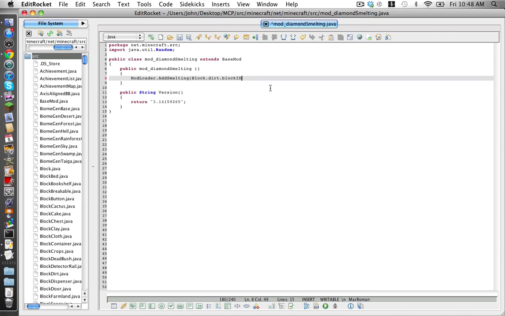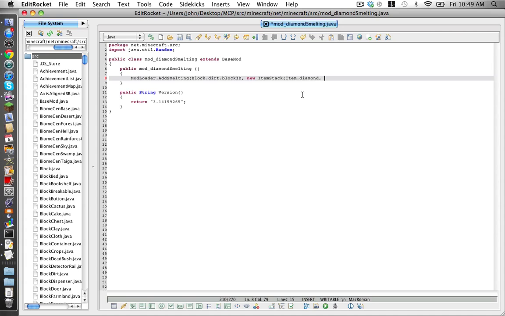Make sure it's a lowercase b, and then you want to type comma space new item stack opening bracket what you want to result in your smelting recipe. I want item dot diamond. You don't have to type dot shifted index at the end of this, nor dot block index ID, sorry.